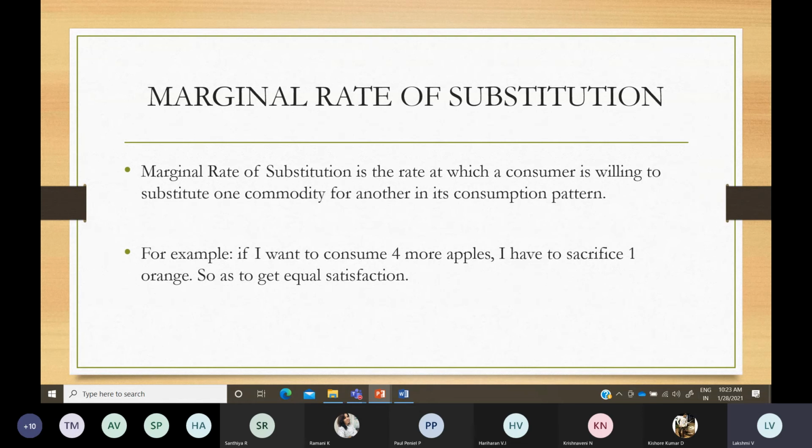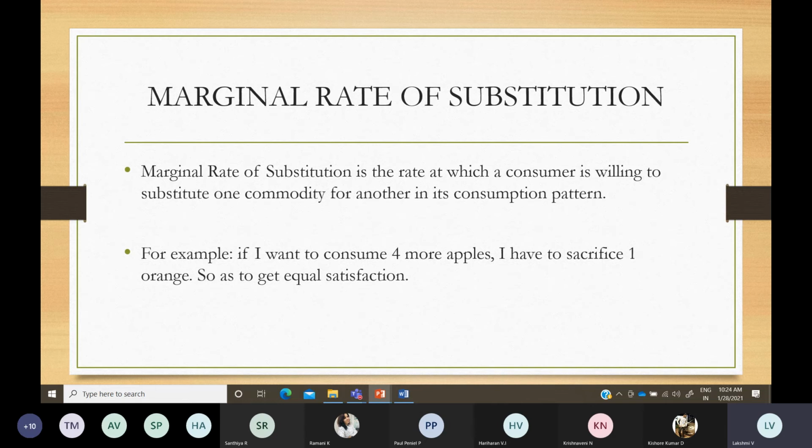Here the consumer is willing to increase the units of one product, so that they lose the other product. They are going to have their consumption pattern in that manner. Already we know that the combination consists of two goods only. So if you raise the consumption of one product, then automatically you reduce or sacrifice 1 unit of the other product. Such is known as marginal rate of substitution, or MRS.